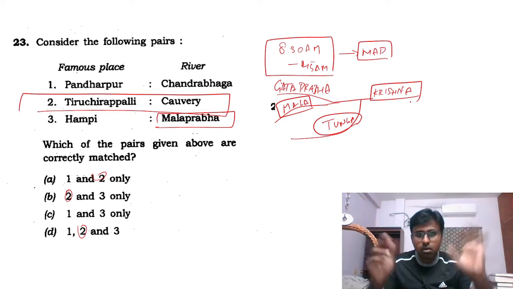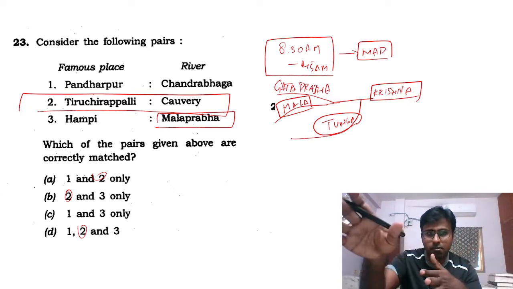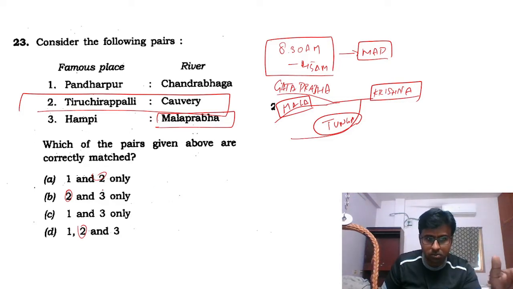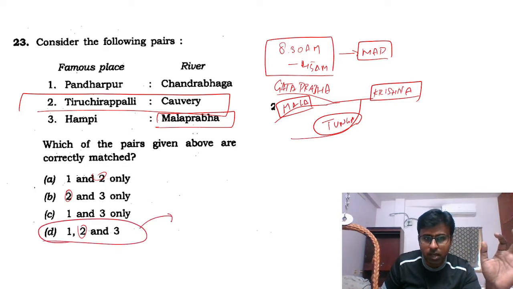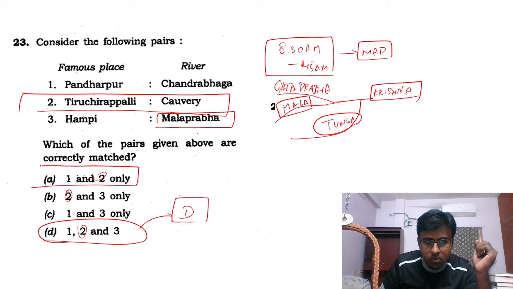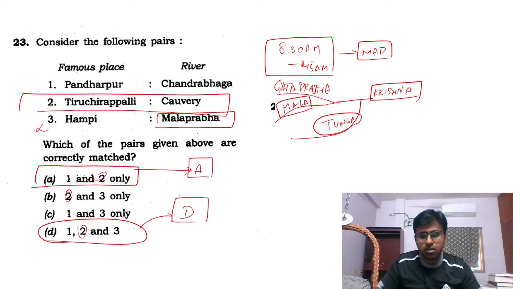But I thought that because Malaprabha and Ghataprabha traverse through Karnataka, 3 was true, and I actually picked 1, 2, 3. So this is how I made a mistake there as well. The answer for this question is actually 1 and 2. So 3 does not come. It's okay, we make mistakes, and the answer for this is A.